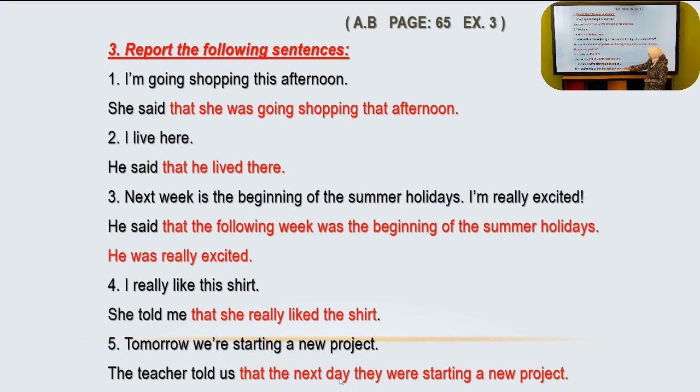Now, instead of we use they. And instead of are, we use were. So that the next day they were starting a new project. So again, number 5, tomorrow we're starting a new project. It becomes, the teacher told us that the next day they were starting a new project.